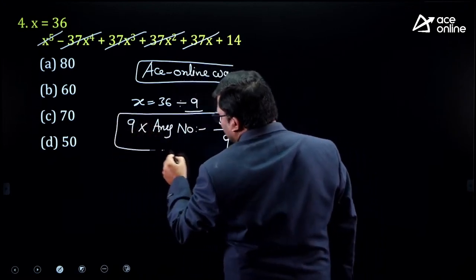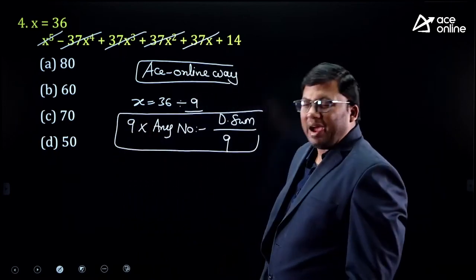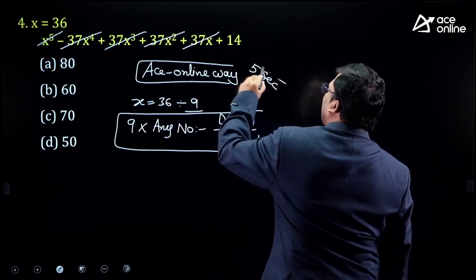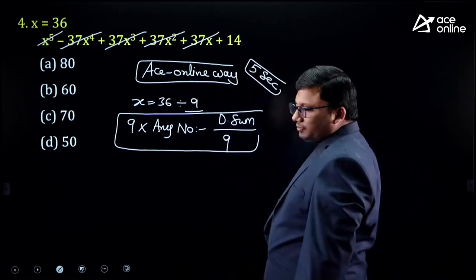Once you know this concept, this question can be solved in a maximum of 5 seconds, sir. It takes a maximum of 5 seconds to find where the answer option is.